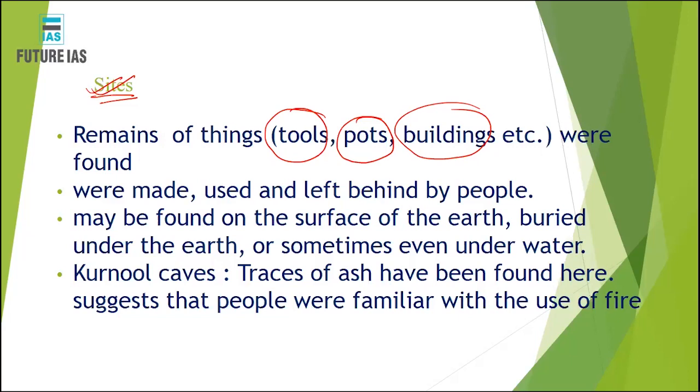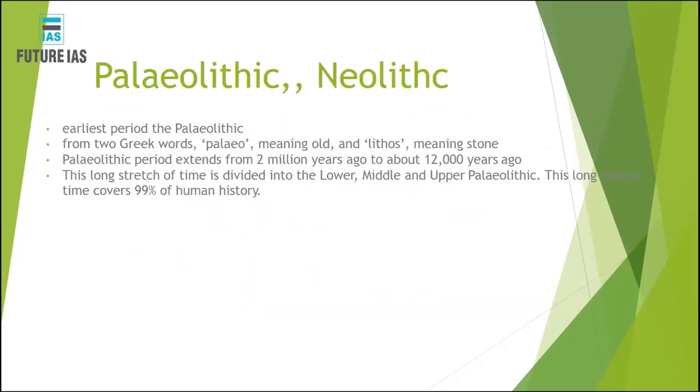If you go to the Karnool caves, Karnool is a place in Andhra Pradesh, traces of ashes have been found. These ashes indicate that people had knowledge about fire. They used that fire to cook food, flesh or meat, and other things. So through these different examples, we came to know that people had knowledge about fire, tools, pots, and buildings found in our past.